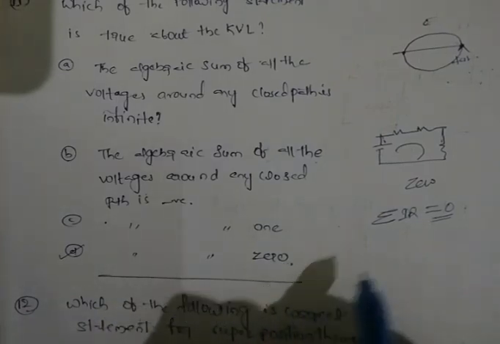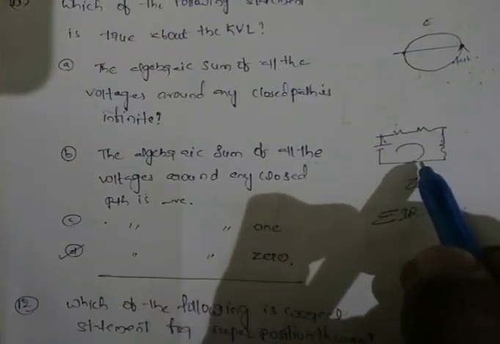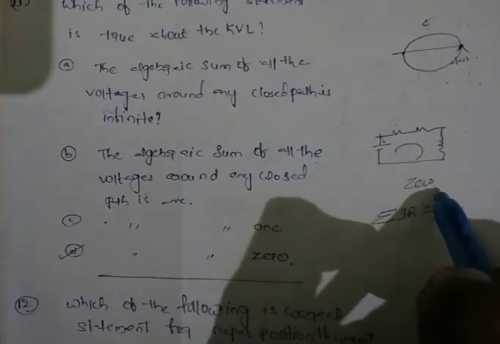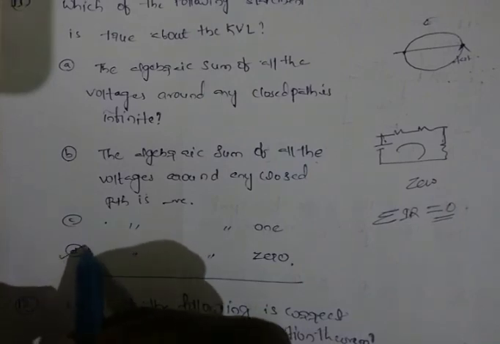If we see in any circuit, the algebraic sum of all the voltages in a circuit is equal to 0. That is the condition for Kirchhoff voltage law. So option D is the correct answer.